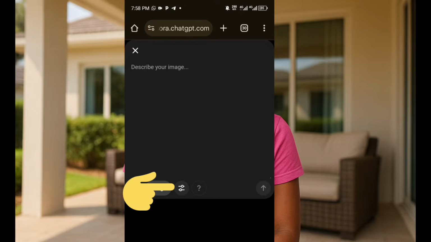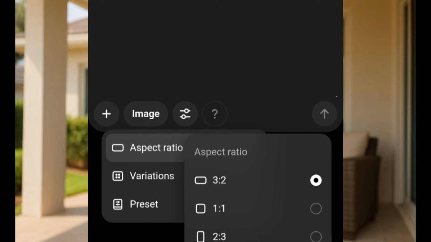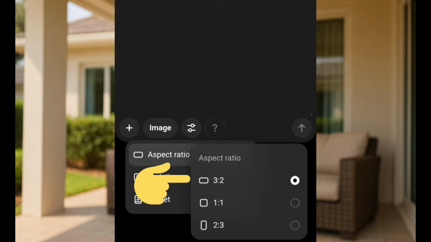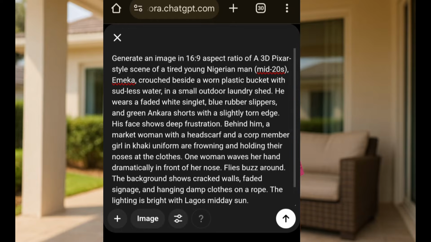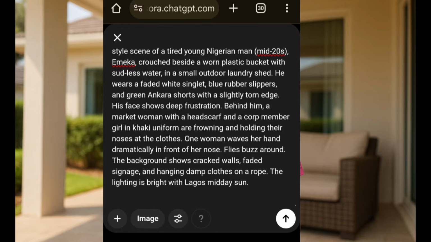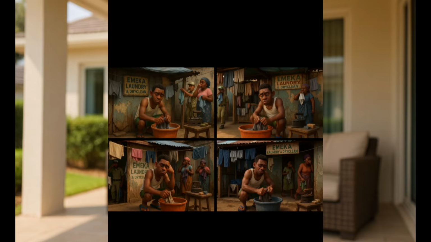So you tap here, though it does not give 16:9 aspect ratio. Yes, so just tap here. I just want something that will be kind of landscape. So is this very one that looks kind of landscape? So I've tapped on that, and then I'm going to paste in my text prompt. So guys, I've gone ahead to paste in my text prompt. So this is it right here, and once I am done, I tap on send and I wait for some minutes for it to generate.